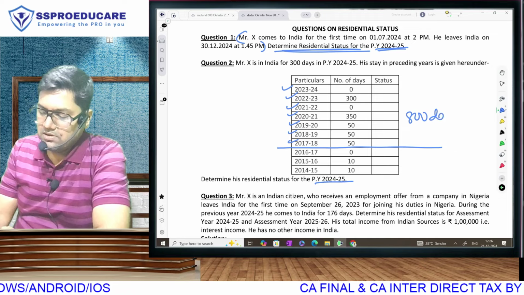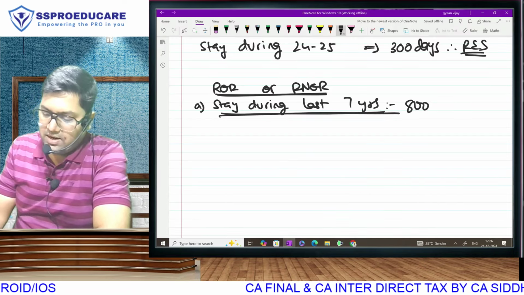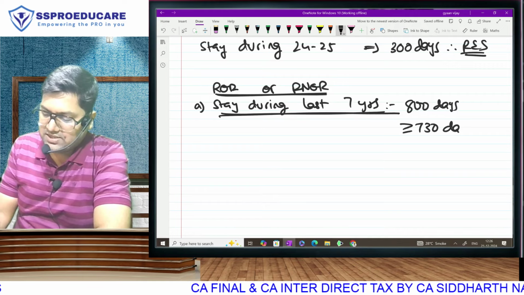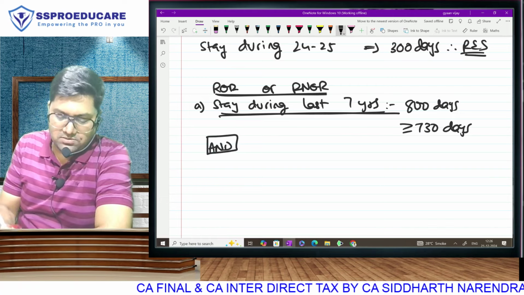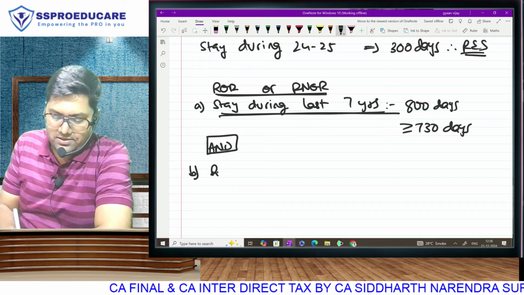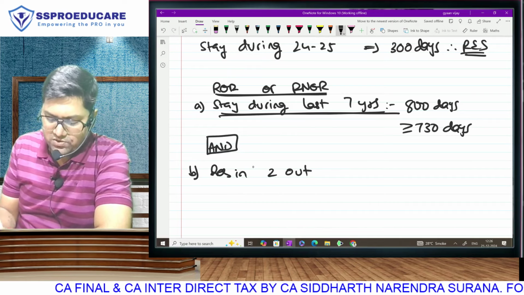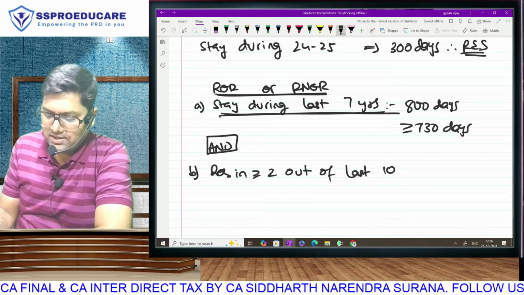800 days, which is greater than or equal to 730 days. Is this condition fulfilled? And what is my second condition? Resident in at least 2 out of the last 10 years.